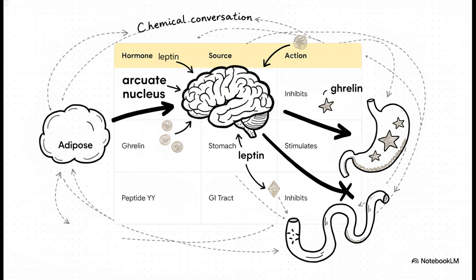Just look at this complex web of hormones. They all converge on the brain's arcuate nucleus to regulate fuel metabolism and body weight. You have leptin from fat cells, signaling fullness, ghrelin from the stomach, signaling hunger, peptide YY from the GI tract, inhibiting feeding. It's a delicate, continuous, and really fascinating chemical conversation happening between your gut, your fat, and your brain.